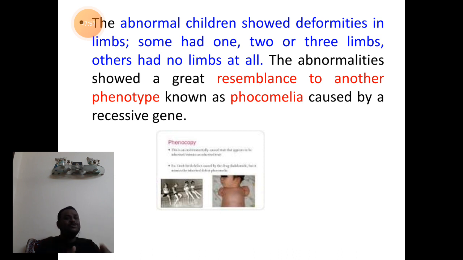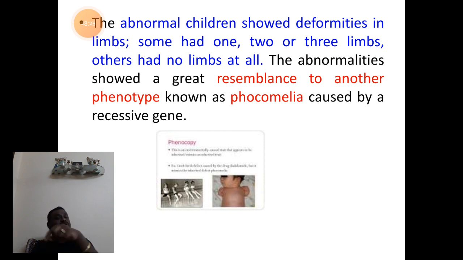The absence of limbs in the human body is a characteristic feature of another disorder or abnormality called phocomelia. It is due to a mutational change in the gene, a recessive lethal gene. So phocomelia is a condition where the limbs are absent in the newly formed individuals.